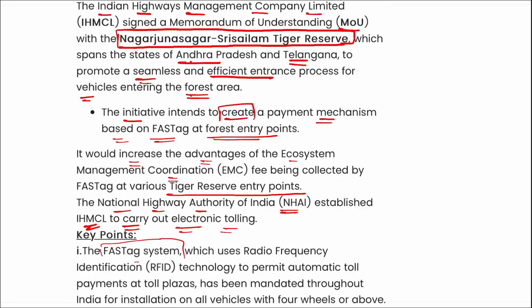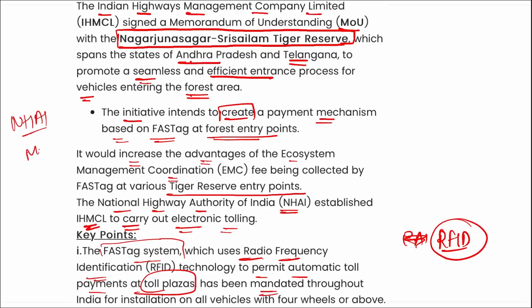The FASTag system uses RFID, that is radio frequency identification technology, to permit automatic toll payment at toll plazas, and it has been mandated throughout India for installation on all vehicles with 4 wheels or above. So it is the National Highways Authority of India that has signed an MOU with Nagarjun Sagar Sri Salem Tiger Reserve, which spans across Andhra Pradesh and Telangana.